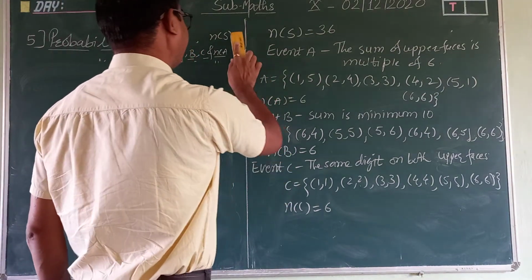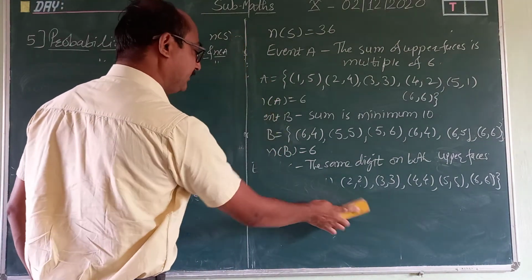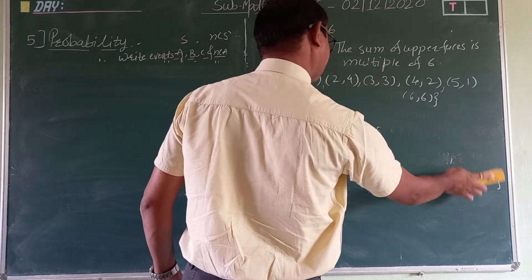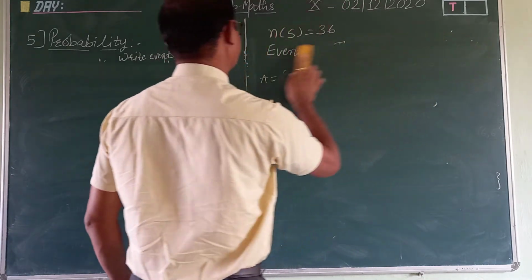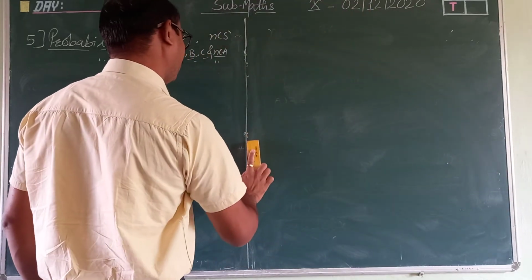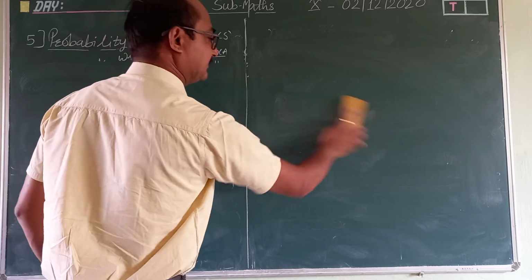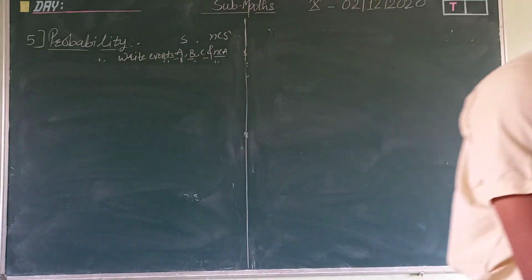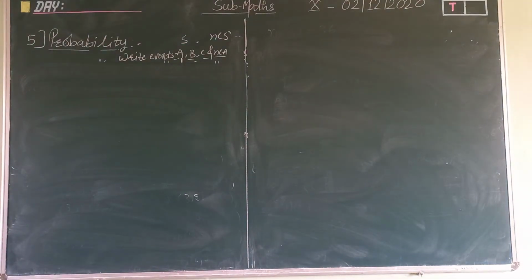Then what is the sample space? 1 coin, 2 coin, 3 coin. Okay, 1 die, 2 dice, then card. In that card, black, red, or whatever they want. So easily we can solve these examples. All these are very simple examples. So one more different example we'll take from this.